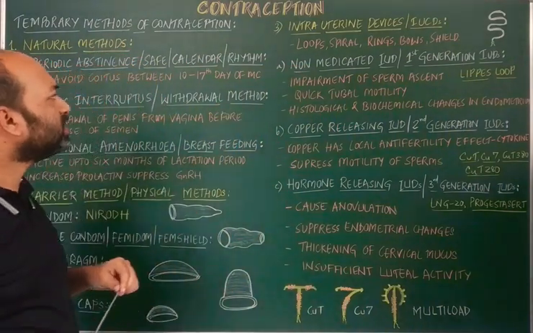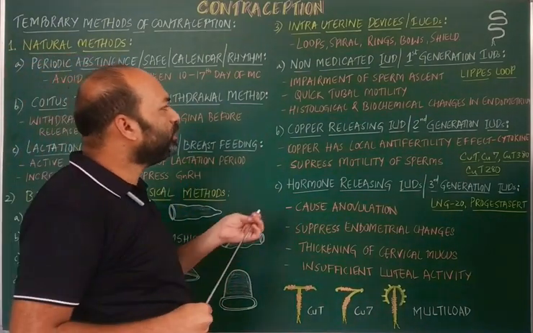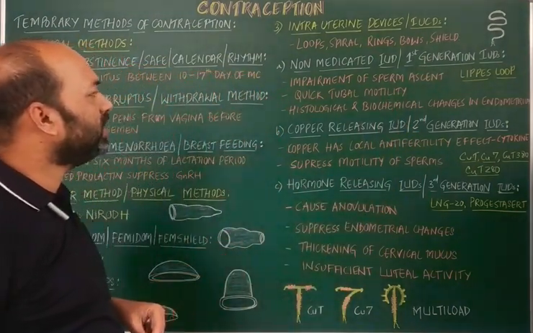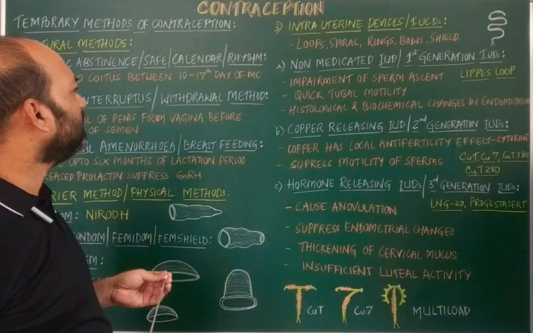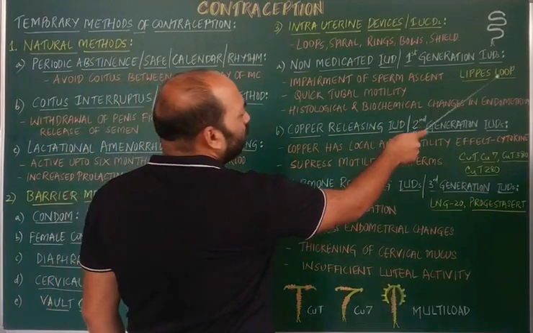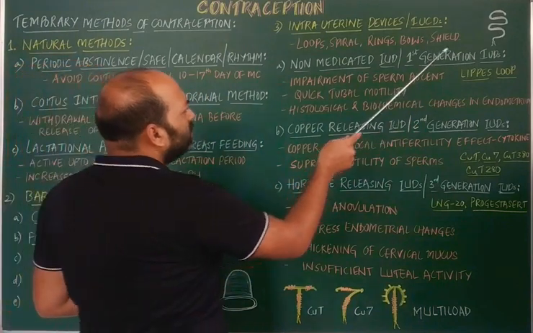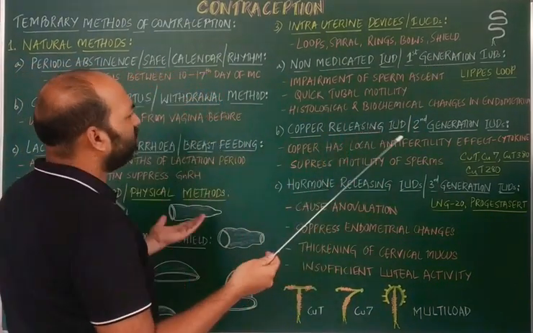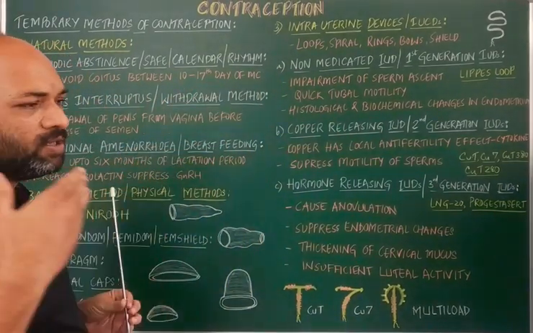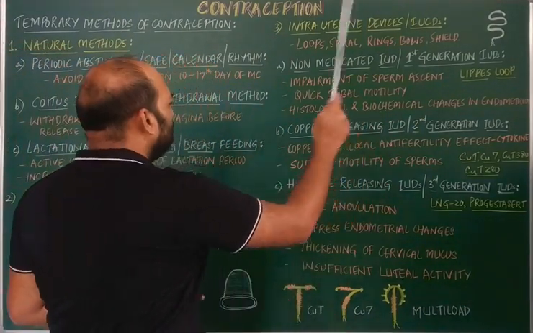The first one is non-medicated IUDs, where we have a common example, the Lippes loop. You can see the structure. This is the Lippes loop, and it does not contain any hormones, and copper is totally absent. Then how does the Lippes loop prevent conception? These non-medicated IUDs have various functions. One such function is impairment of sperm ascent, meaning the movement of the sperms is reduced by the Lippes loop.